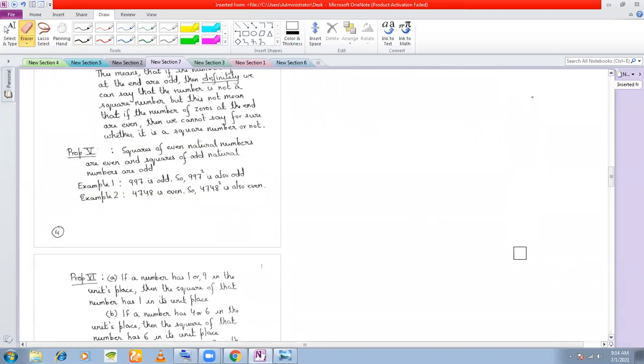The next property is that squares of even numbers are even and squares of odd numbers are odd. Let us consider this case: 997 is an odd number. That means 997 squared also has to be an odd number.